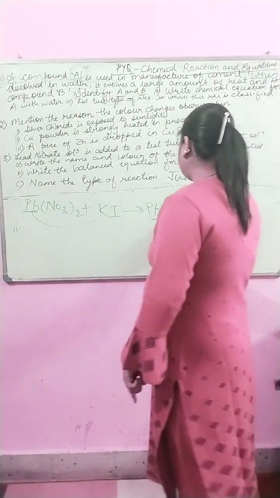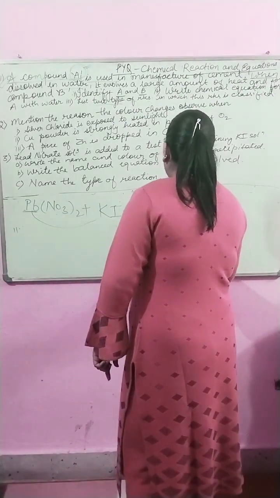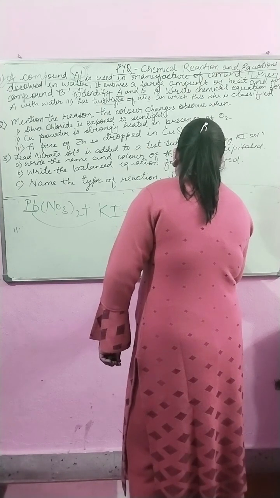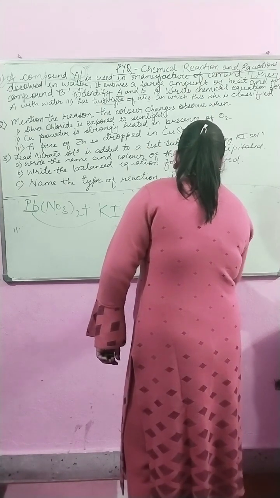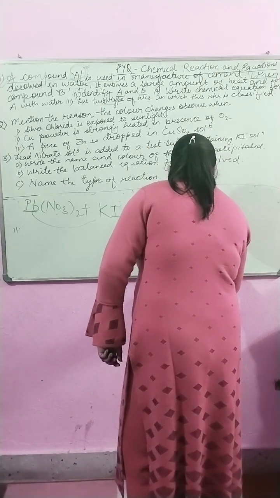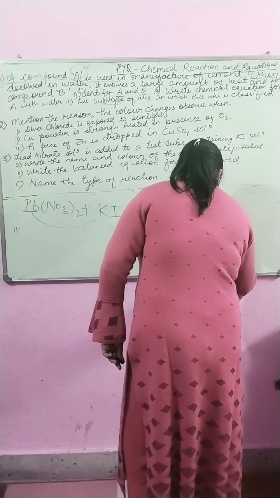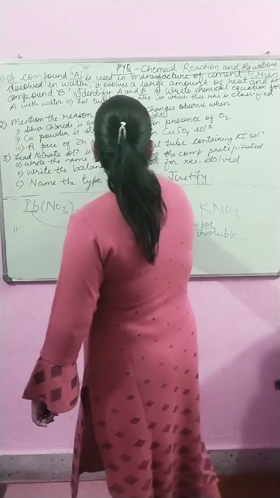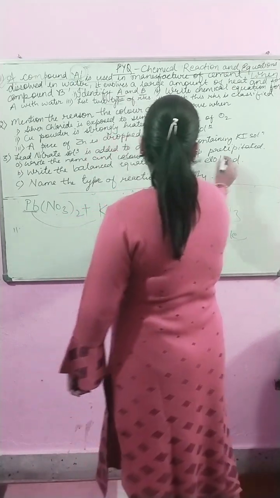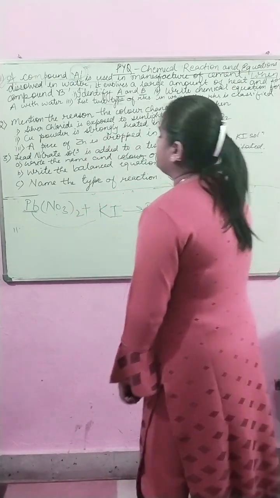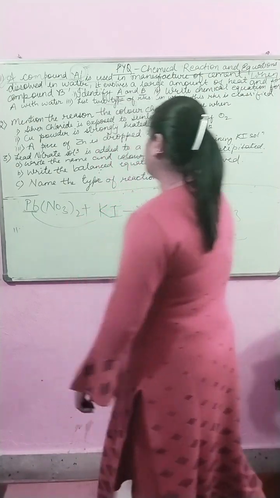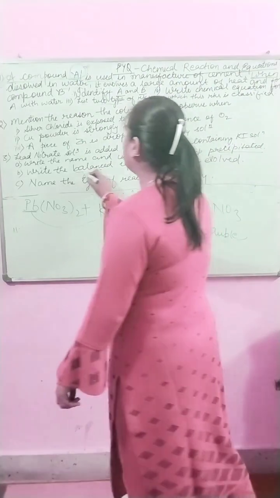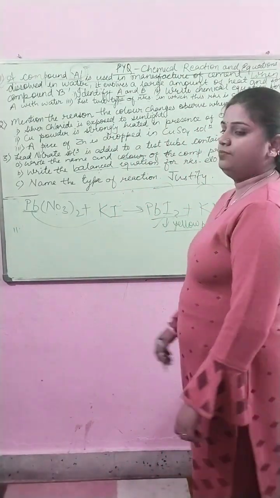So here PbI2, since the question is asking which color is being produced, is a yellow precipitate, and the precipitate which is formed will be insoluble. So the color will be yellow and this will be a precipitate. Write the balanced equation. This equation is not balanced. The question is asking to balance the equation.